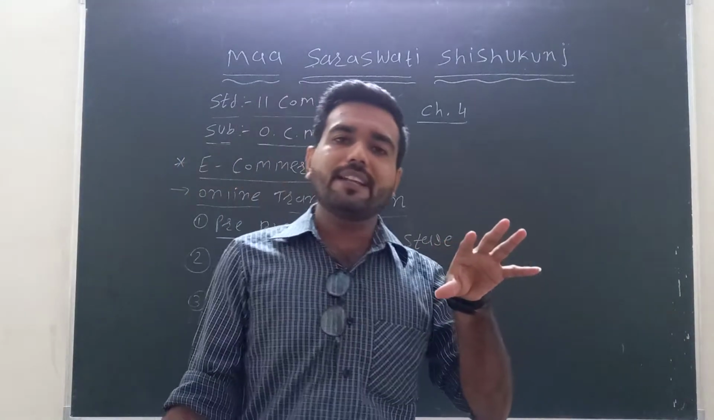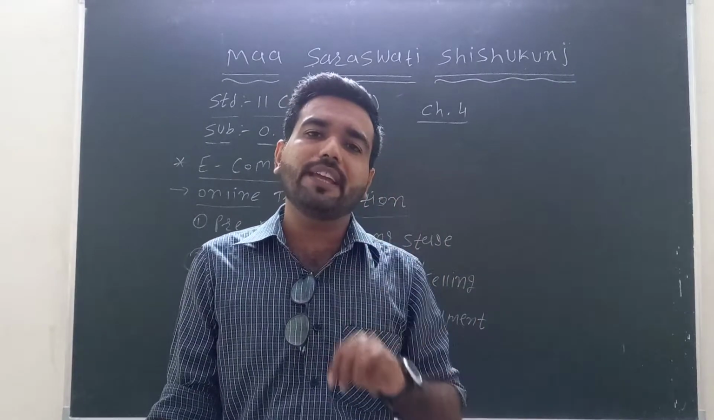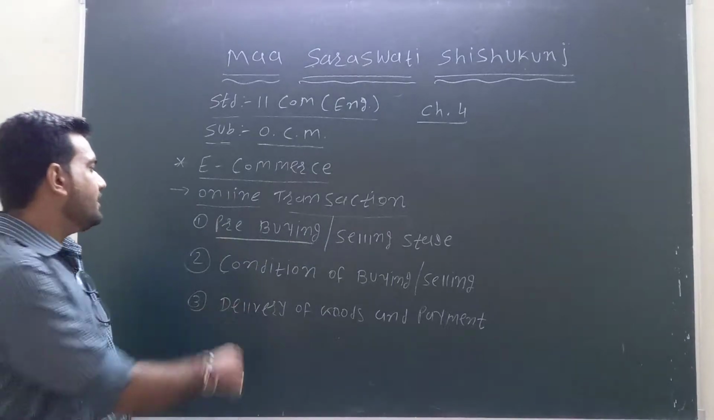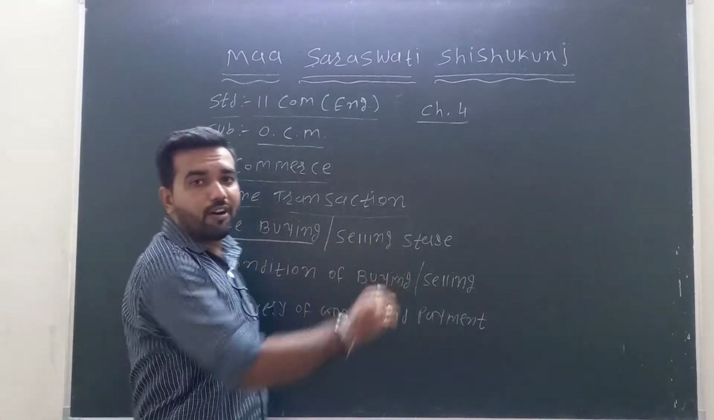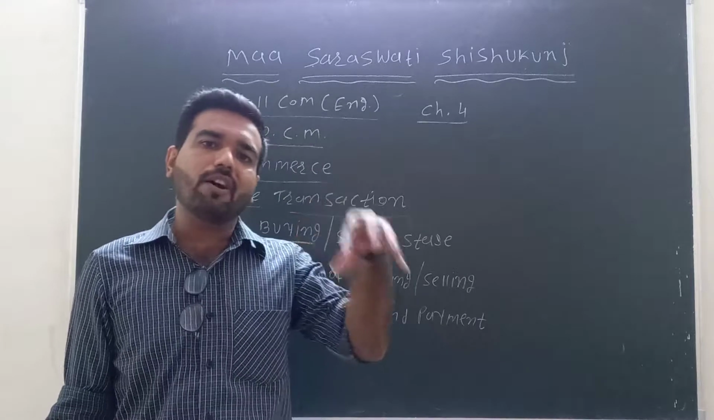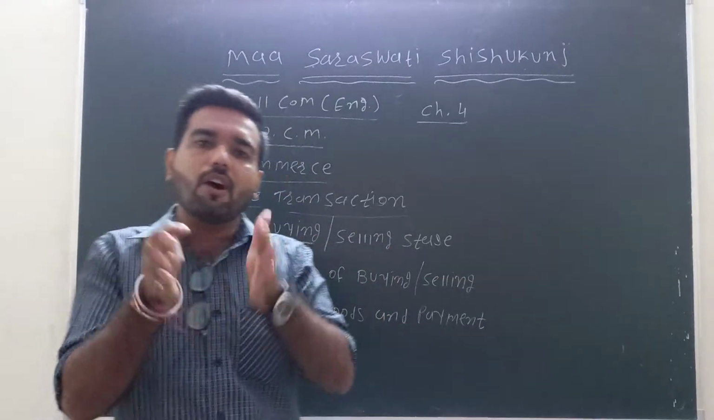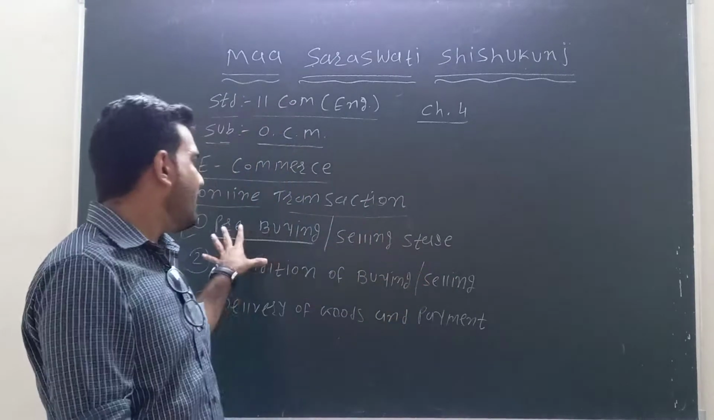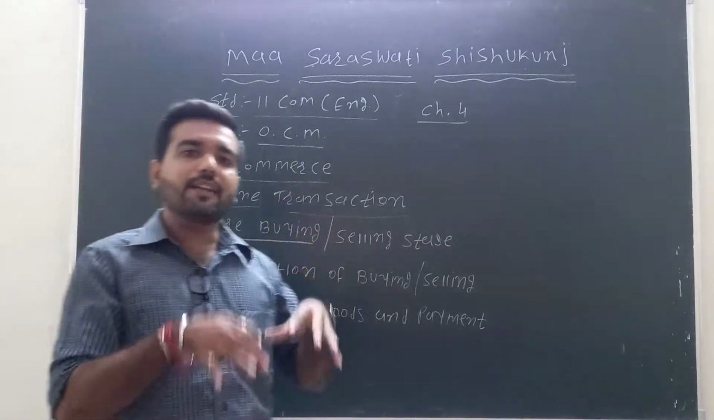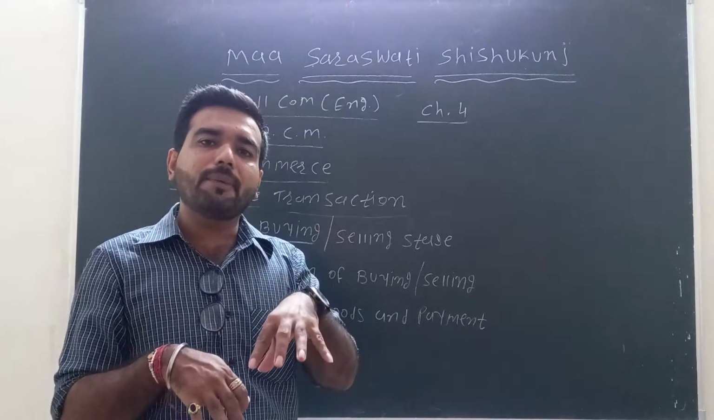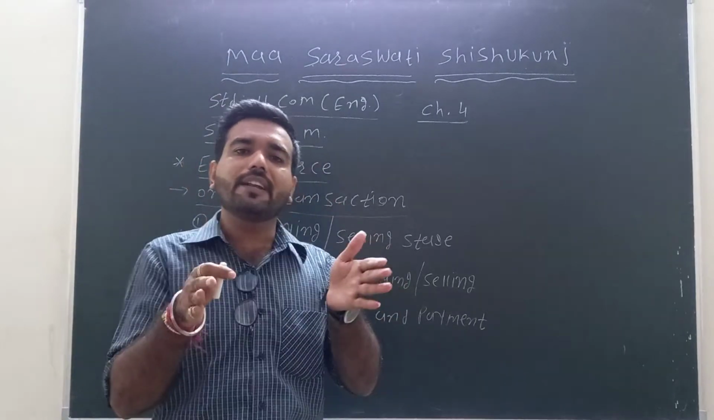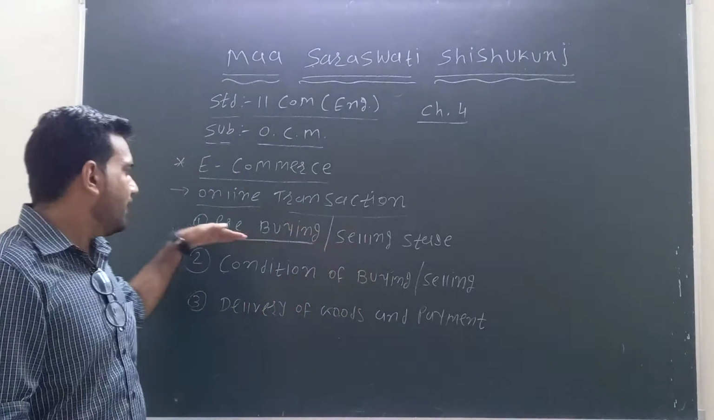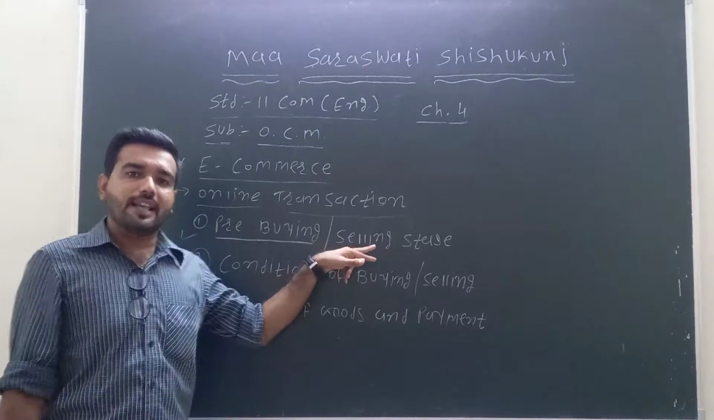Online transactions are mainly classified into three categories. First is the pre-buying or selling stage. Pre-buying or selling stage means the stage before buying or before selling the product. Here, mainly the advertisement of the product is there, and all the other related information about the product is included in this stage. So first it is the pre-buying or selling stage.